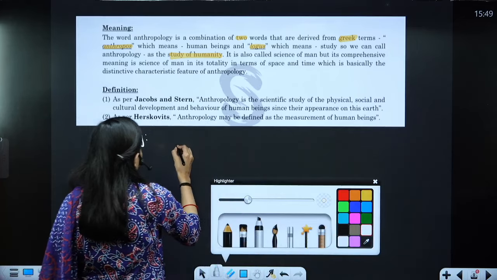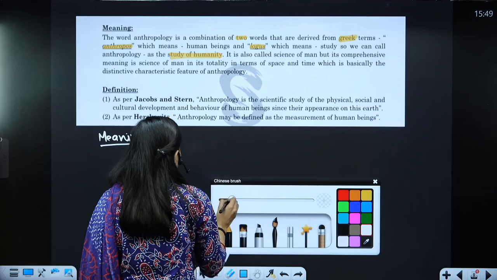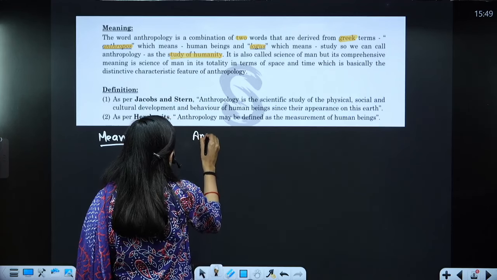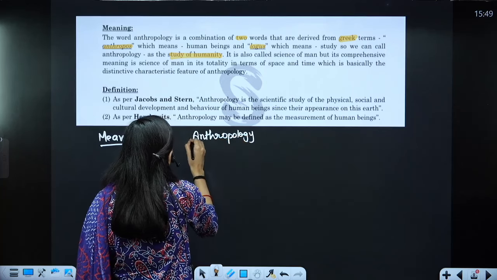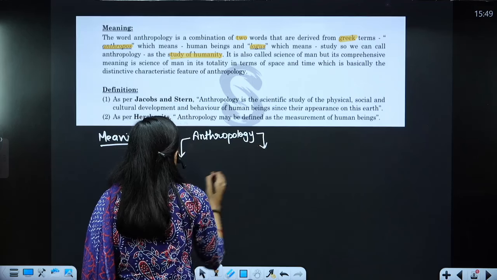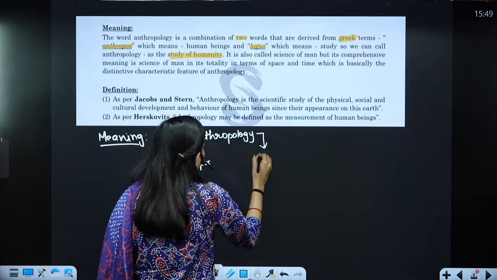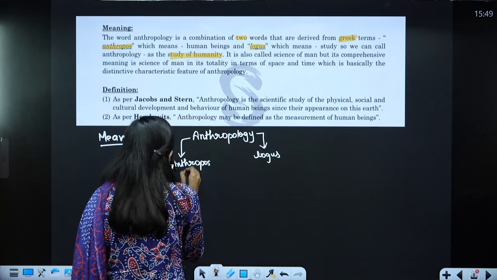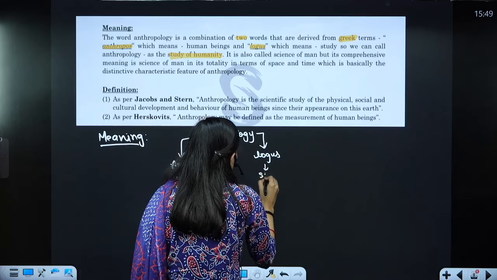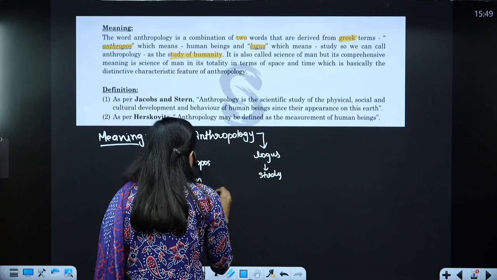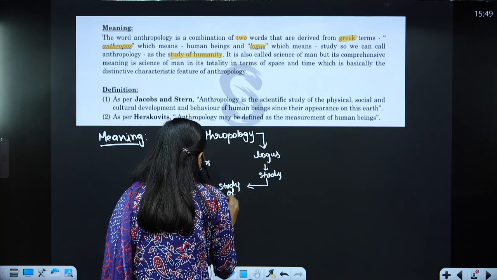So meaning, what does it mean? Anthropology is derived from two words, anthropos and logos. Anthropos means what? Human. Logos means what? Study. And combined, it is called what? Study of humanity.